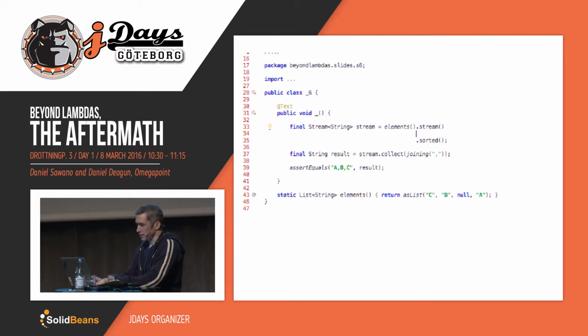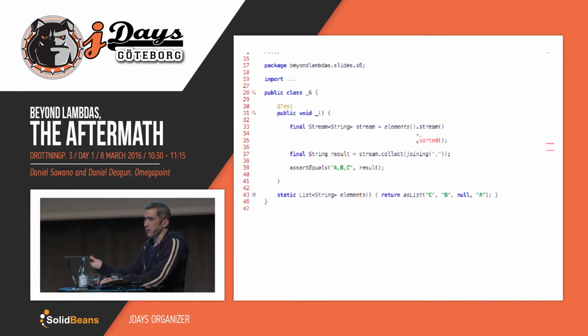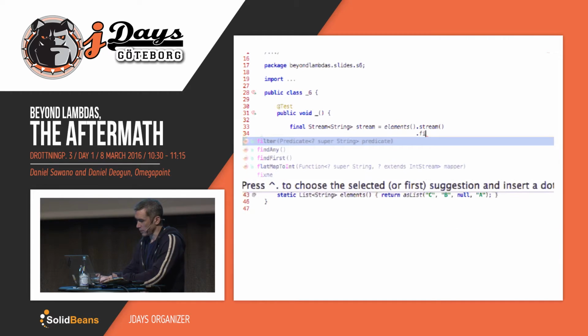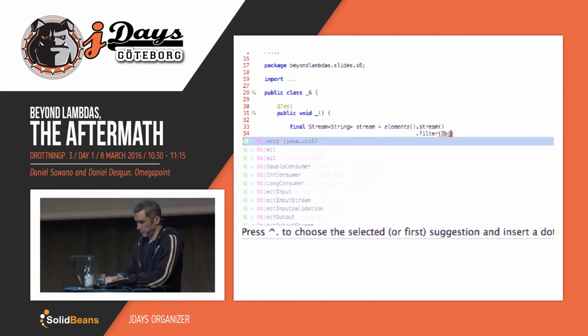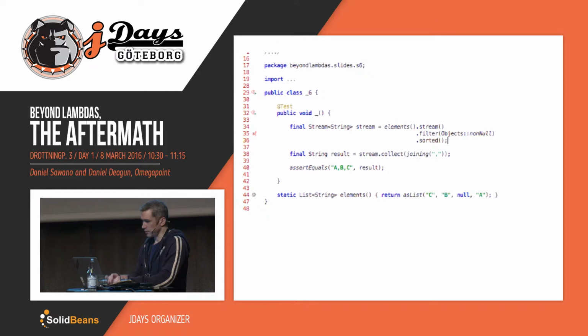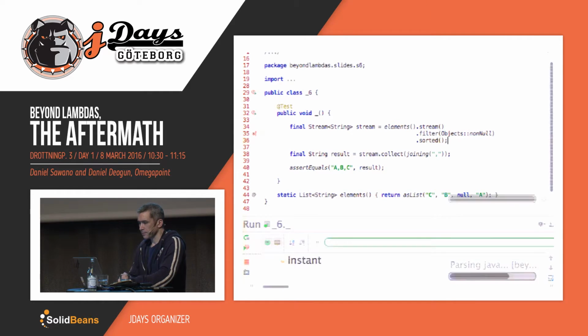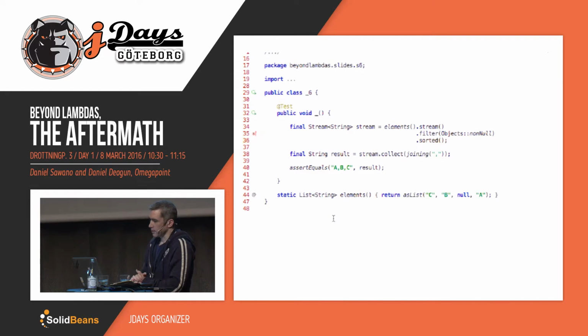So let's see, how can we solve this? I guess one way would be to get rid of all the null values. Because the basic idea of having a stream with nulls, right? Exactly, a stream with null values is a little bit weird. So let's filter those out. I mean, if you can't fix the data, you of course have to be resilient to it. So, see if I can spell. There you go. And just run it to make sure that it actually did. Fixed it. Yeah. Well, good. It's green. Moving on.